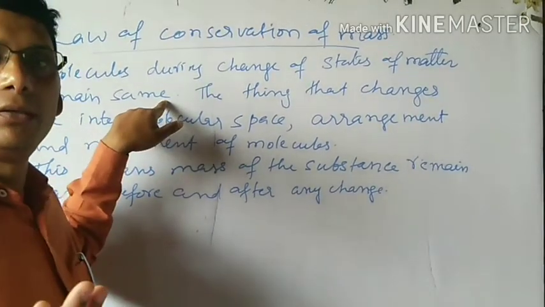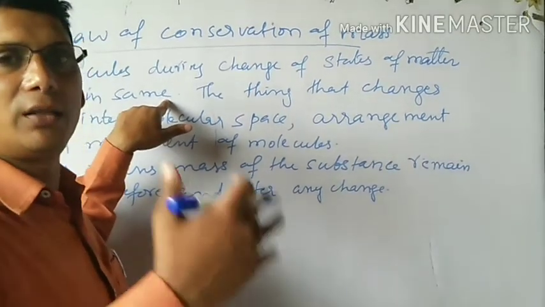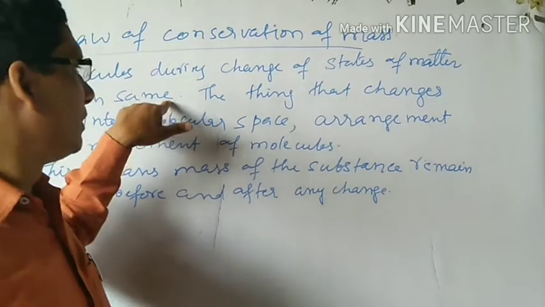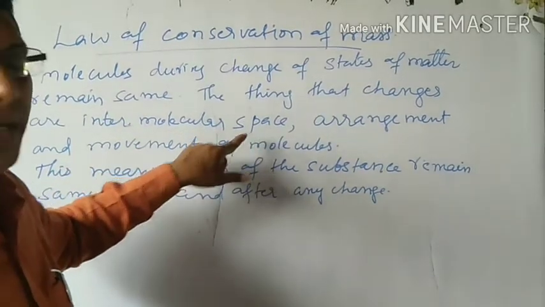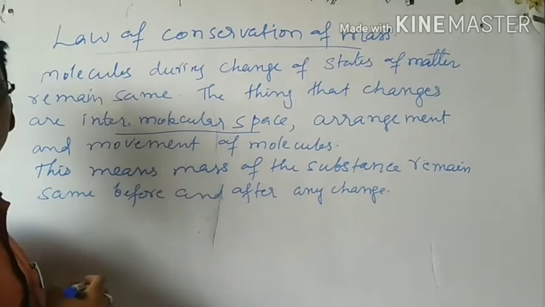Then what change takes place? When we observe matter changing from one form to another, its molecules are not changing. Then what is changing? What changes is the intermolecular space.